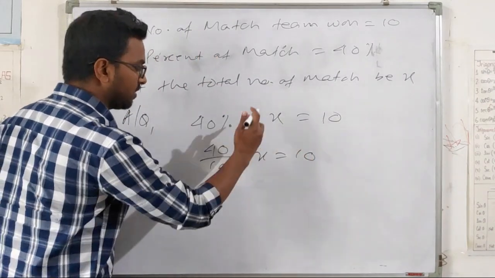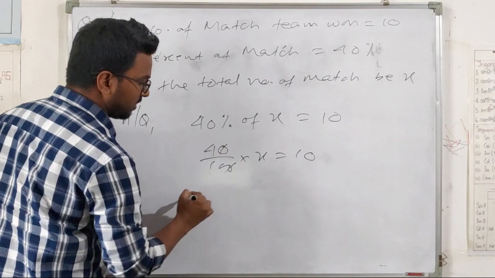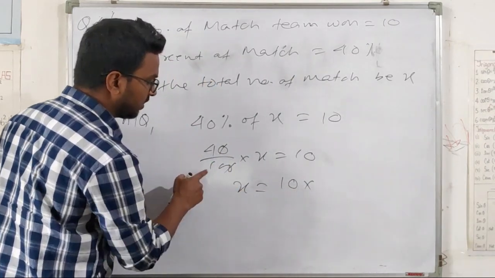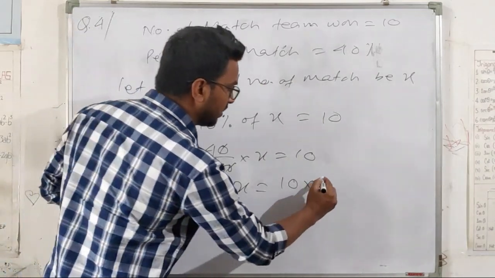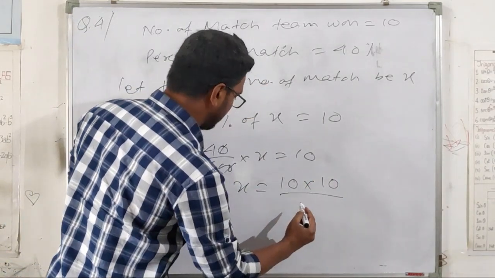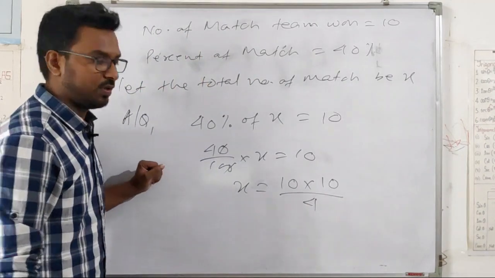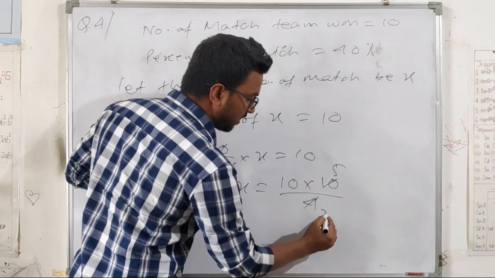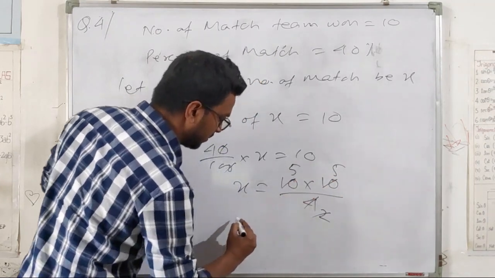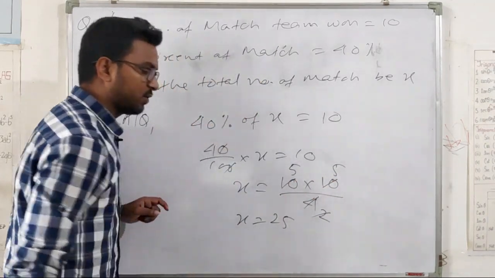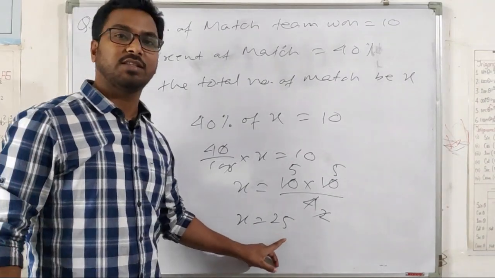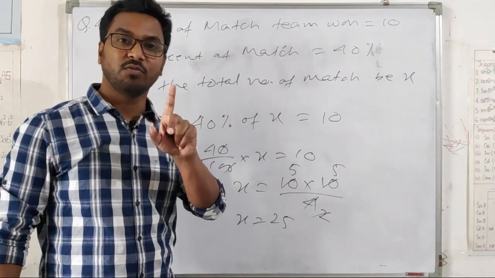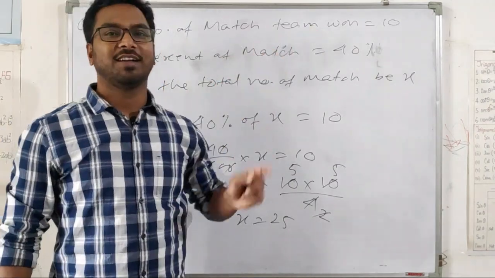If you take this one to the other side, you can cancel it here. X into 10 will get reciprocal, so 10 will go up and 4 will be in the denominator. 5 2s are 10, 5 5s are 25, so X equals 25. So the total number of matches was 25. Out of that they have won 40%, and that is equal to 10 matches.